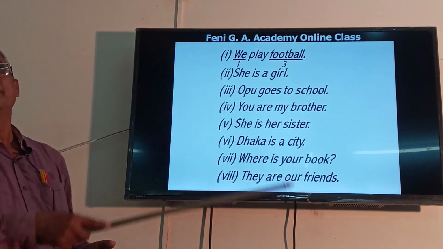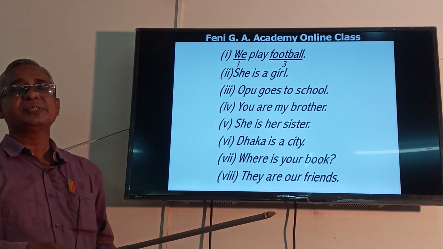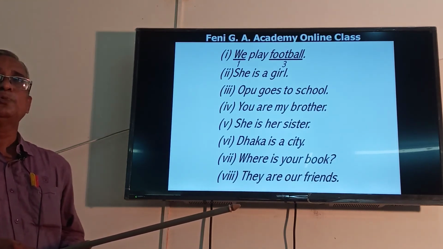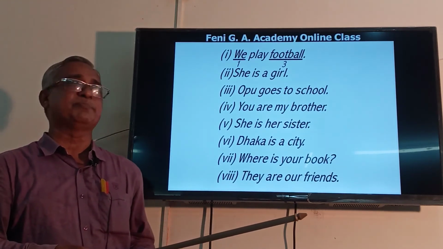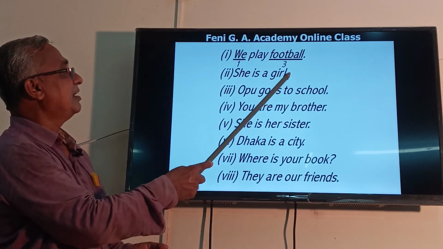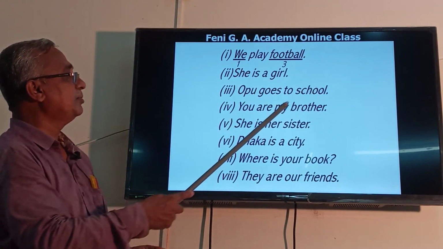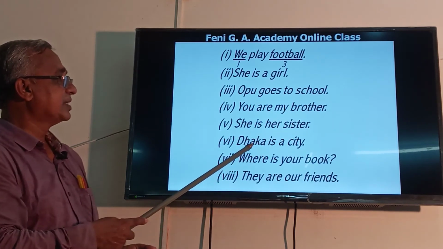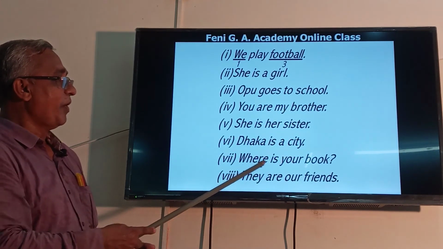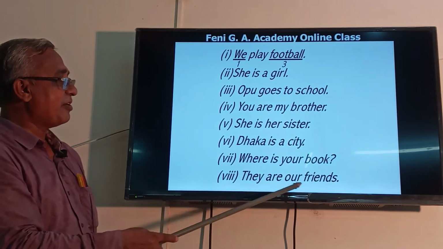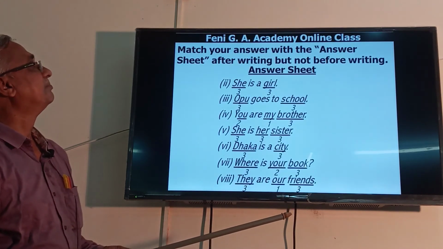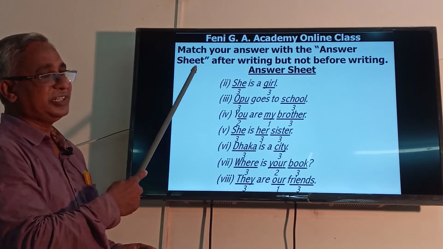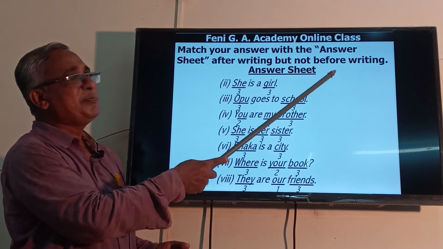Similarly, you will underline the persons and write 1 for first person, 2 for second person, and 3 for third person. She is a girl. Oppo goes to school. You are my brother. She is her sister. Dhaka is a city. Where is your book? They are our friends. Match your answer with the answer sheet after writing, but not before writing.